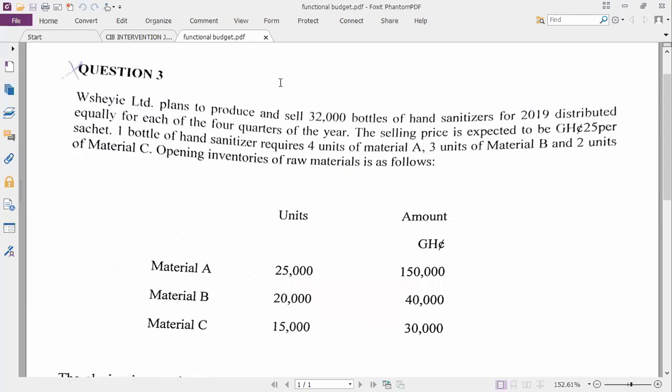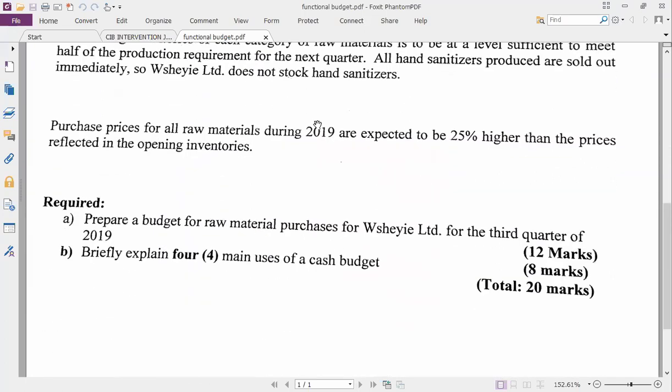If it is distributed equally, a quarter will be what? That means a quarter she will sell 8,000. So 32 divided by 4. So each quarter is worth 8,000. Don't forget that we are preparing the budget for the third quarter. So we don't need the entire year sales.